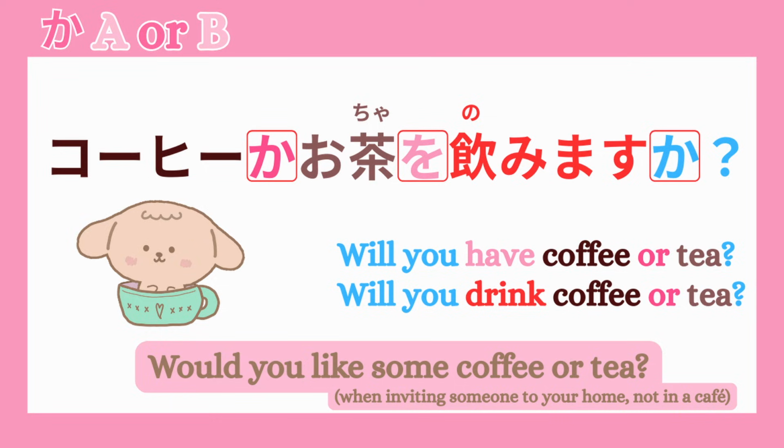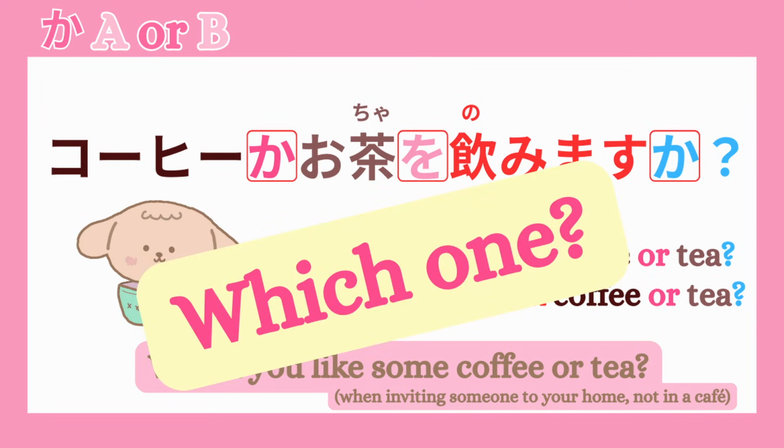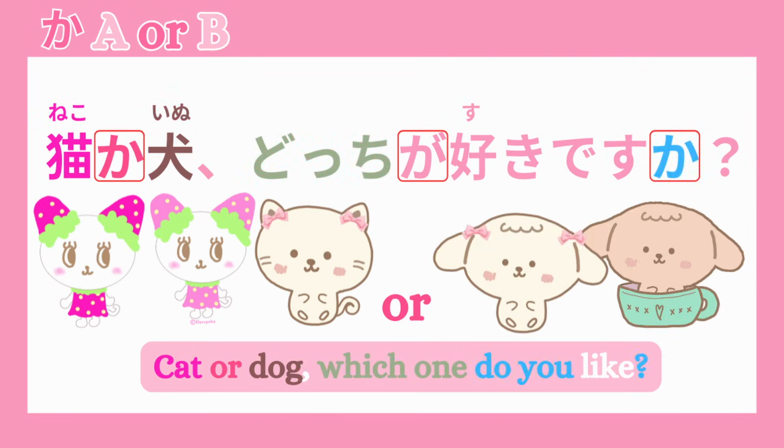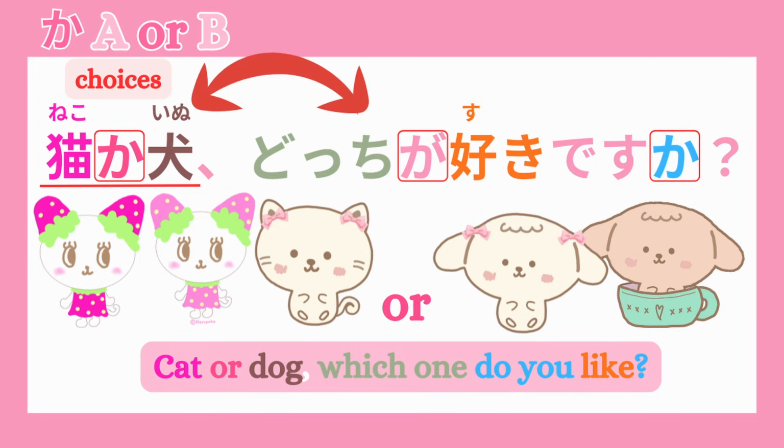This use of か is also common in which one questions. 猫か犬、どっちが好きですか? Cat or dog, which one do you like? In Japanese, we tend to mention the choices first, then ask which one is preferred. Saying どっちが好きですか? 犬か猫 sounds a bit poetic. It might work on a poster, but it's not how people usually speak in daily conversation.